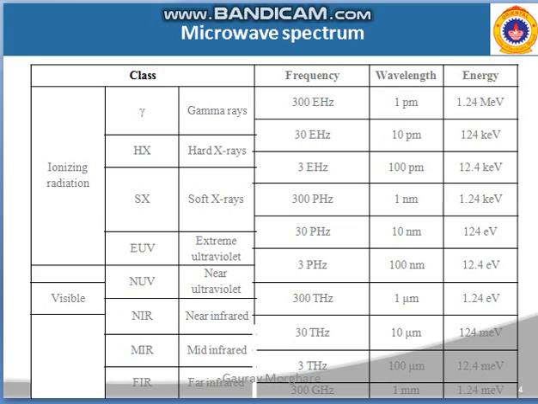E means exa, 10 to the power 18. Its wavelength is very low. As we all know, the wavelength is calculated by 1 upon f. So if the frequency is this much, that means 1 upon 300 into 10 raised to the power 18, it will come out to be 1 picometer, that means 10 to the power minus 12.